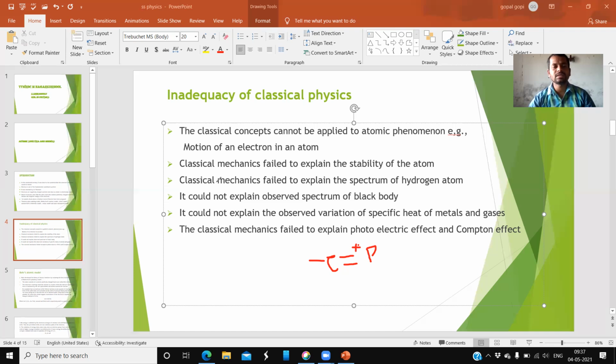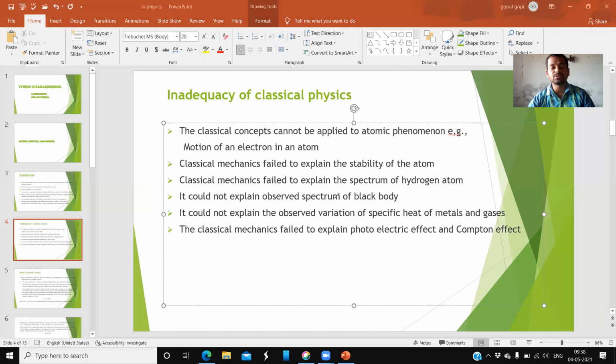And next, classical mechanics fails to explain the spectrum of the hydrogen atom. You might have observed, noticed, or heard about this in the lower classes. Those are the Lyman series, Balmer series, Paschen series, such series. These series couldn't be explained by classical mechanics. So classical physics failed to explain the spectrum of the hydrogen atom.